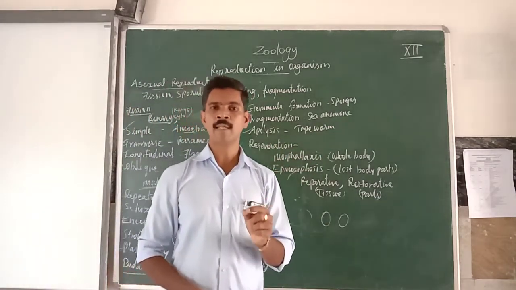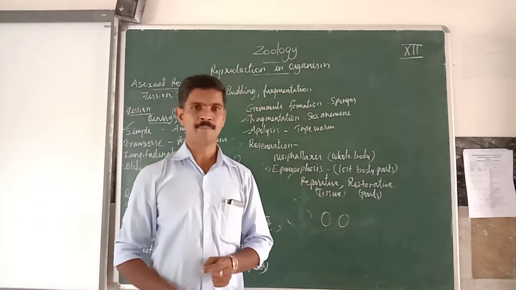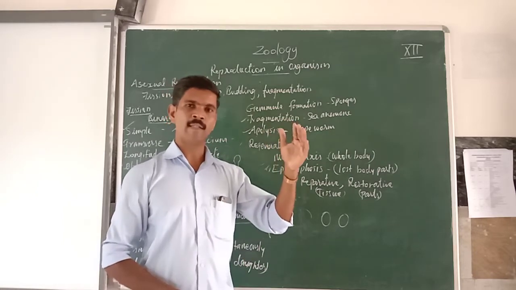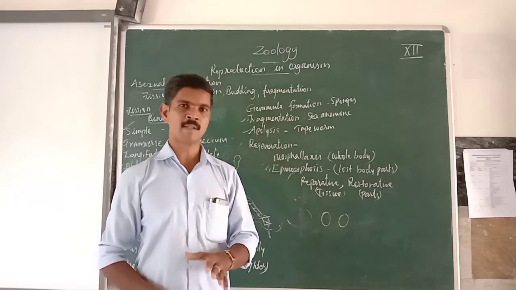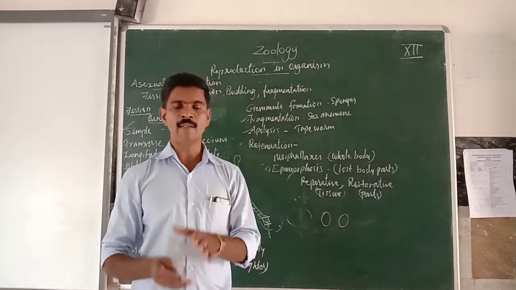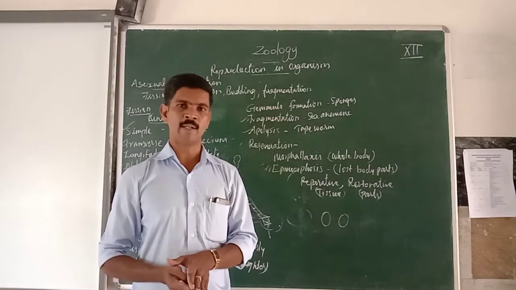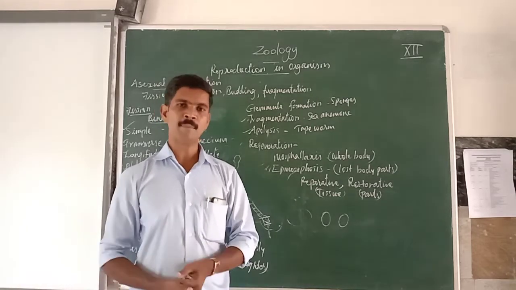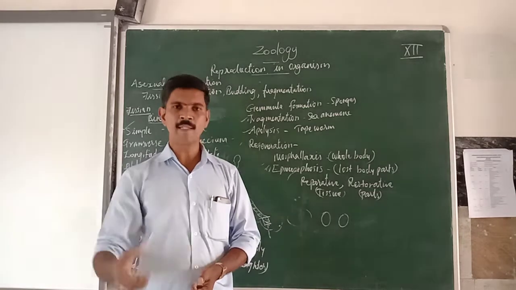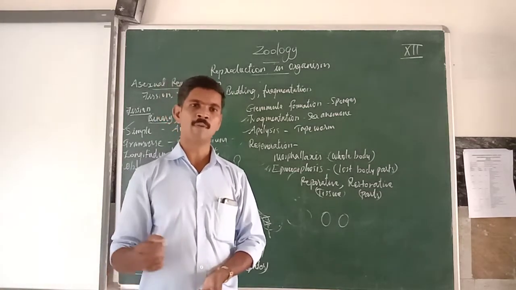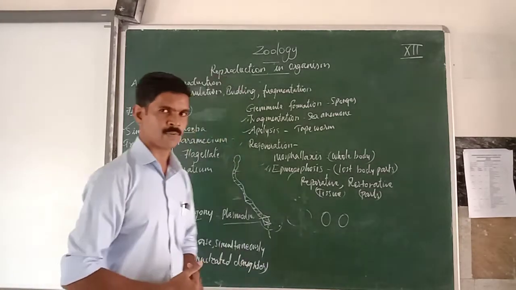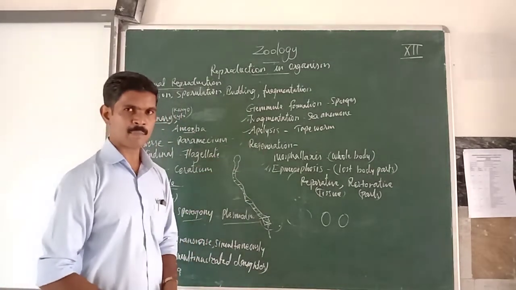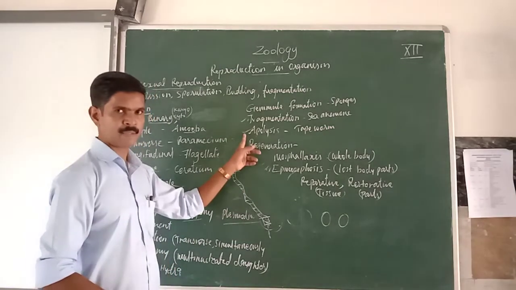The tapeworm body is divided into many small segments, and these segments are called proglottids. The young proglottids are present in the anterior region and the mature proglottids are present in the posterior region. These posterior mature proglottids are separated, singly or grouped, from the parent body. Understand? And from these mature proglottids, young tapeworms are produced. So this type of reproduction is called apolysis.